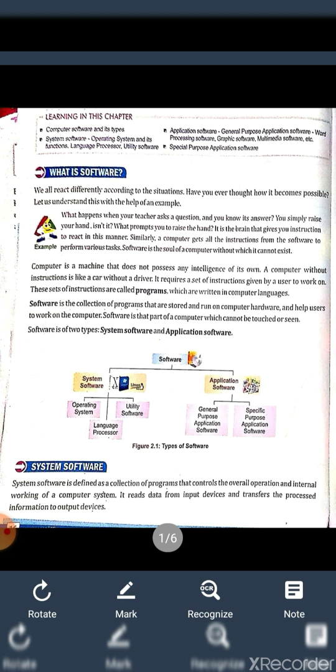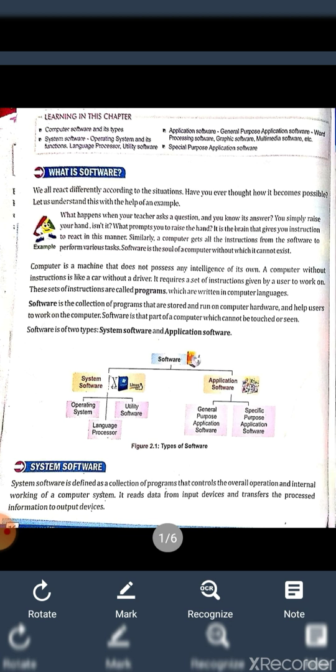In the same way, a computer gets all the instruction from the software to perform various tasks. So in another word, we can say that software is the soul of a computer, without which it cannot exist. So by the help of this real life example, you get some knowledge about the software.